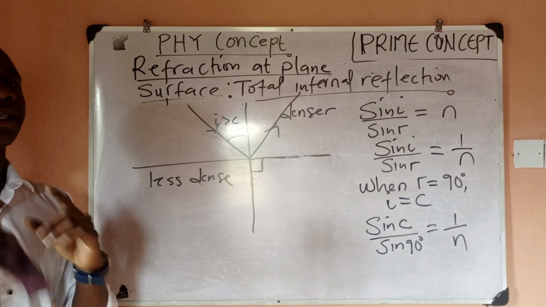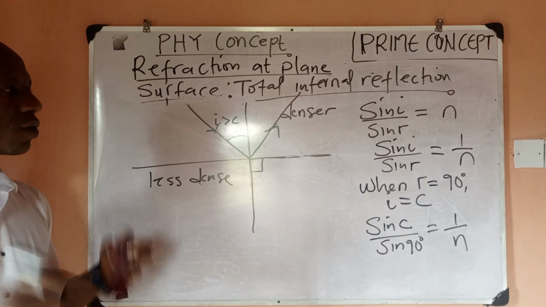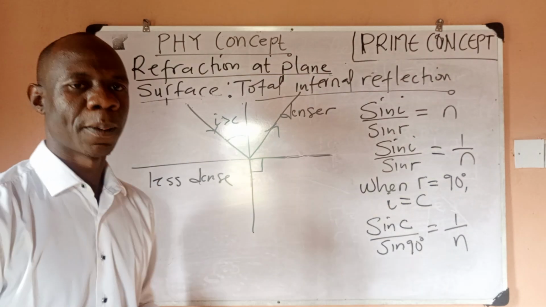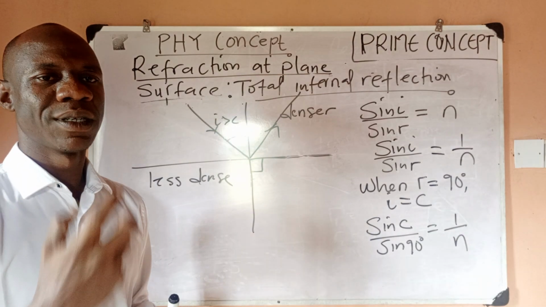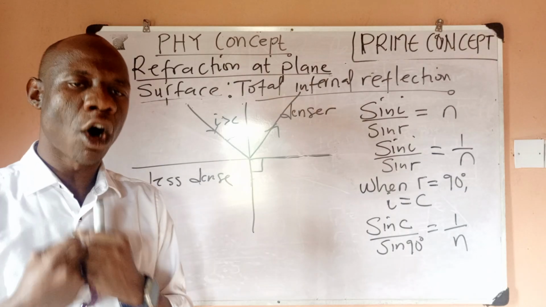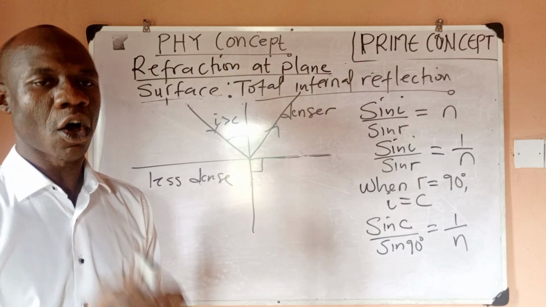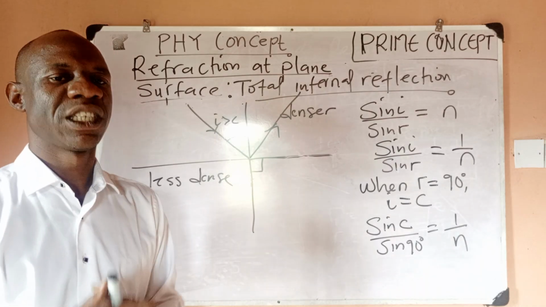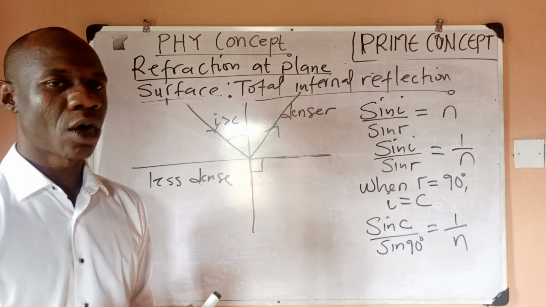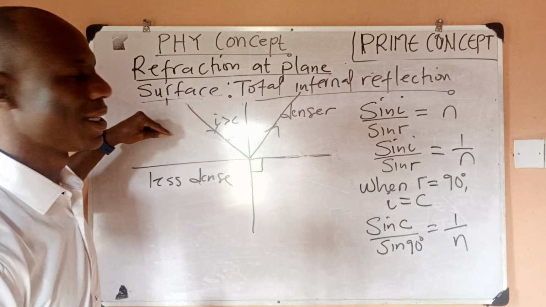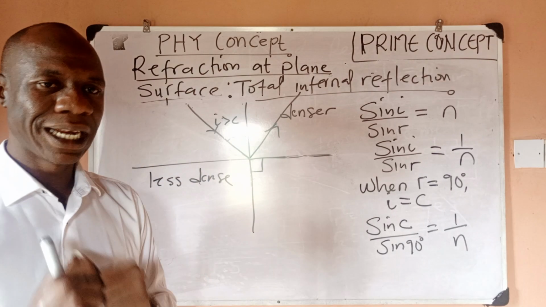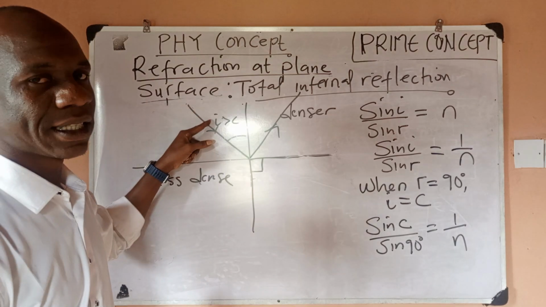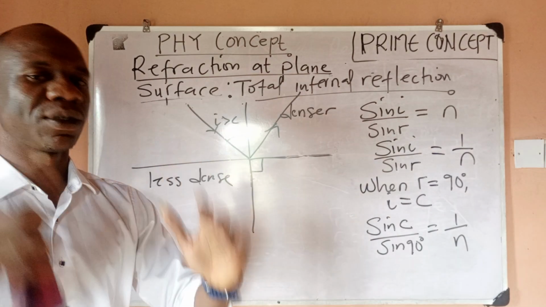total internal reflection. So in simple terms, what is total internal reflection? Total internal reflection is the bouncing back of all the incident rays to the same medium from which they were incident, so long as light is traveling from a denser medium to a less dense medium, and this occurs when the angle of incidence becomes greater than the critical angle.